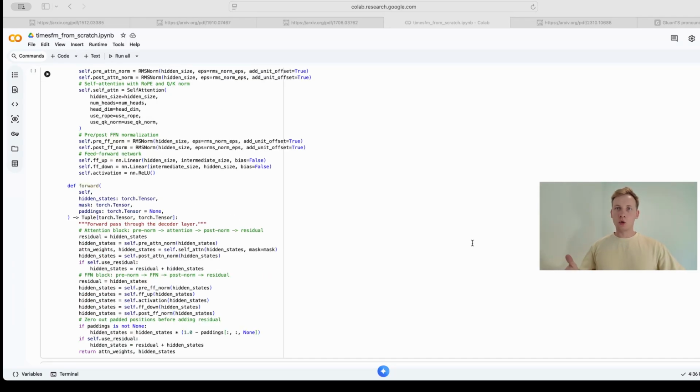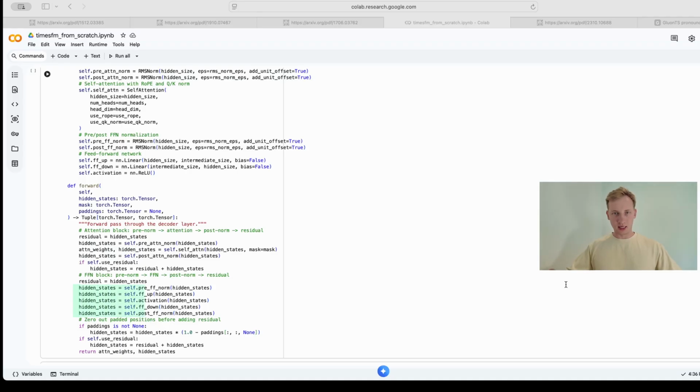Basically, the decoder layer acts as a two-stage assembly line for refining the time series patches, using an ultra-stable sandwich normalization approach. In the first stage, attention, it normalizes the incoming data, lets each patch look back at previous patches to gather context, and using RoPE to understand exactly where it sits in the timeline, and then it normalizes the results again. It adds this newly discovered context directly to the original patch, the first residual connection.